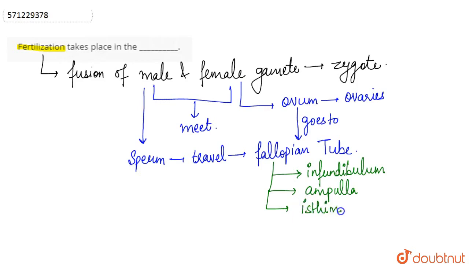So what happens is that the egg travels and reaches the ampulla, and the sperm also travels to the fallopian tube, keeps on traveling, and meets the egg at the ampulla, right? So we can simply say that the fusion or the meetup of the egg and the sperm takes place at the ampullary region of the fallopian tube. So we can simply say that fertilization takes place in the ampulla of the fallopian tube, right?